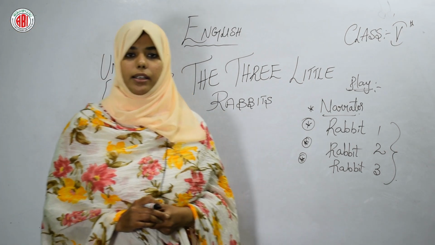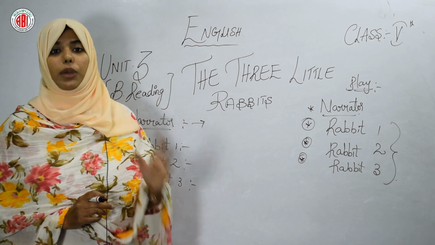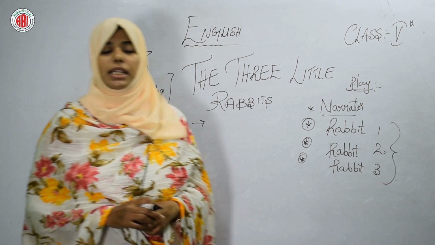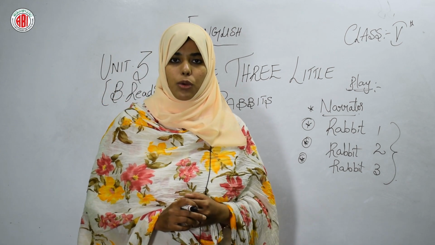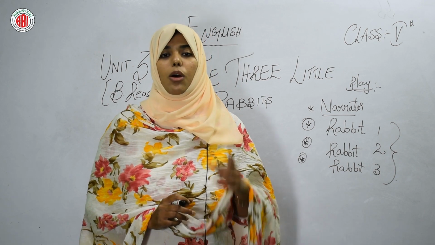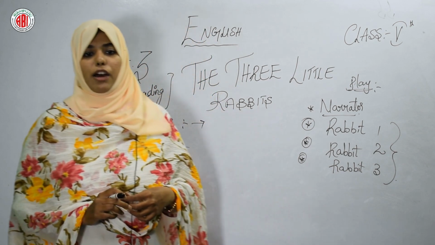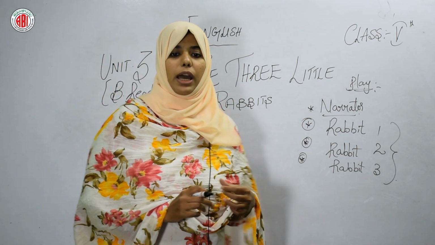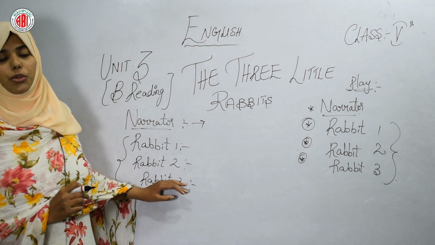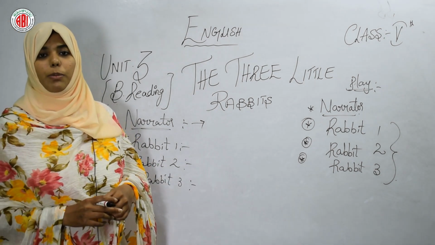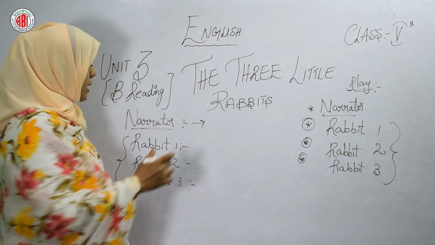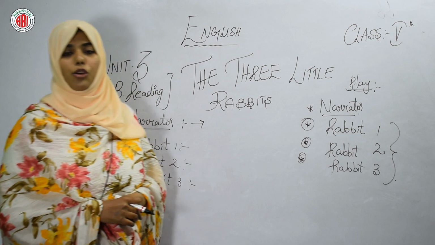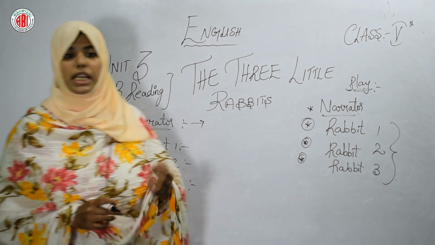Mother Rabbit said, okay, but live together. What did their mother say? Okay, you all 3 want to go. Okay, go. But you all have to live together. First build a beautiful house. Rabbit 1, 2 and 3 said goodbye to their mother. After saying goodbye, what did the mother rabbit say? Mother rabbit said, goodbye little ones, take care of yourself.